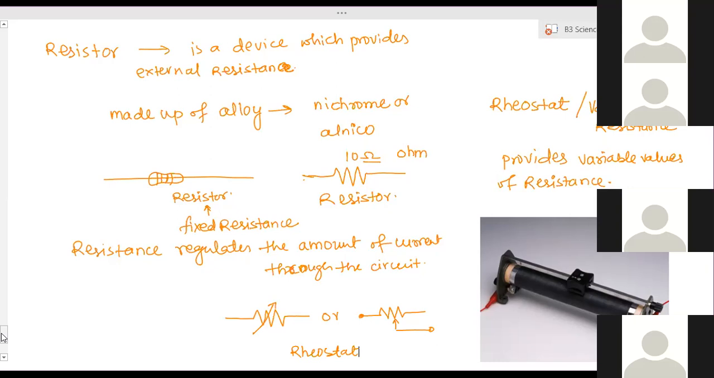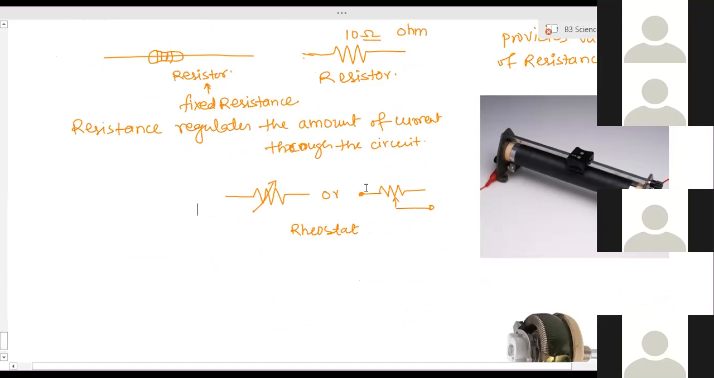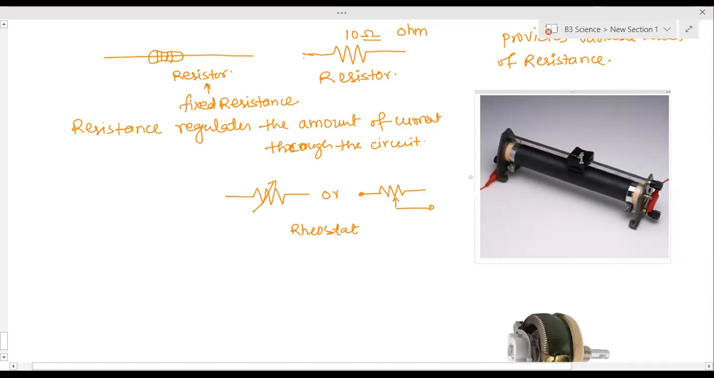Done, ma'am. Symbols done. Everyone completed? Yes, ma'am.